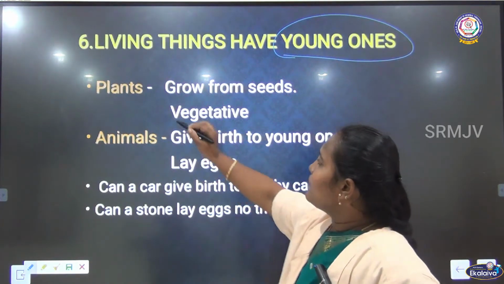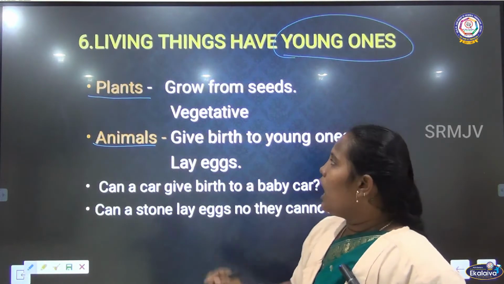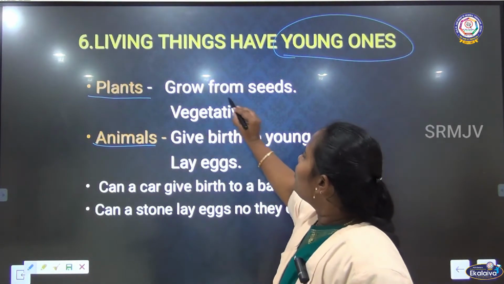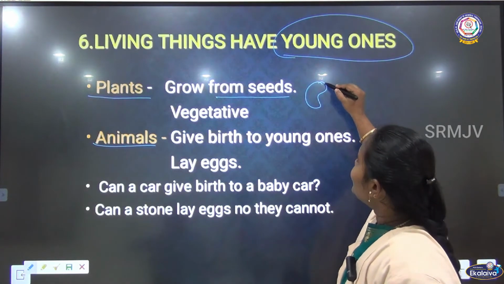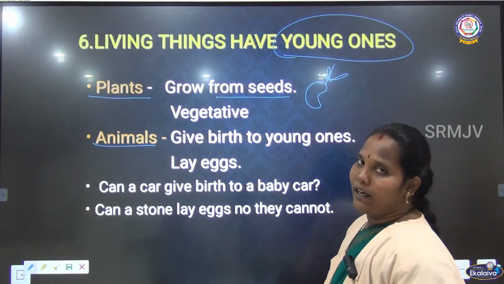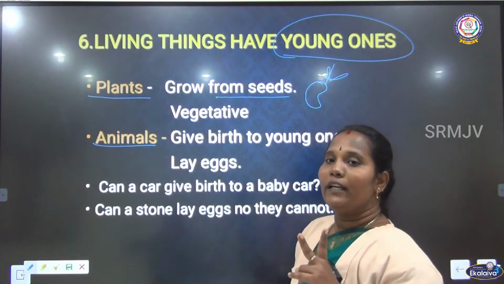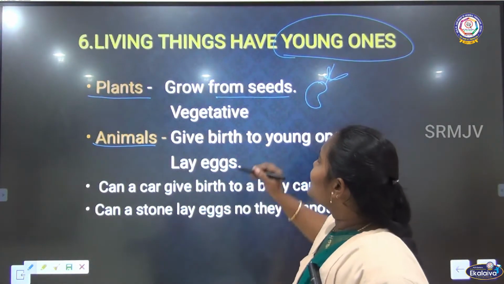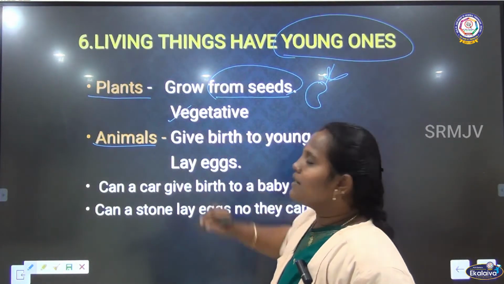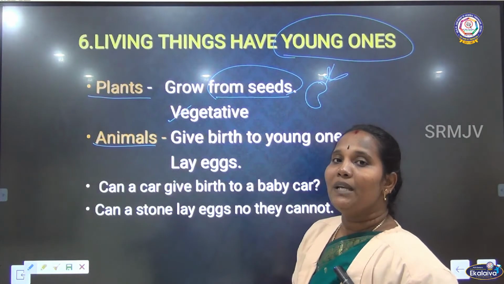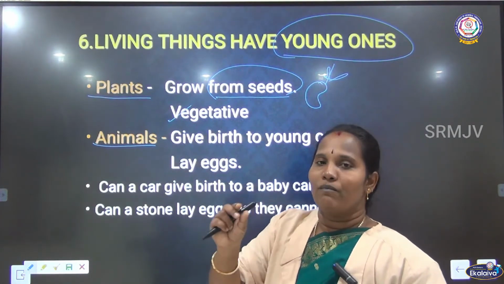See, plants give young ones, animals also give young ones. How can we say? Plants grow, we know that plants can grow from the seed. If you put the seed, a plant can grow. And how the plants are growing has two types. One is plants growing from seeds, and the second one is the vegetative type. Vegetative type means, we know very well, a plant can grow from the seed.